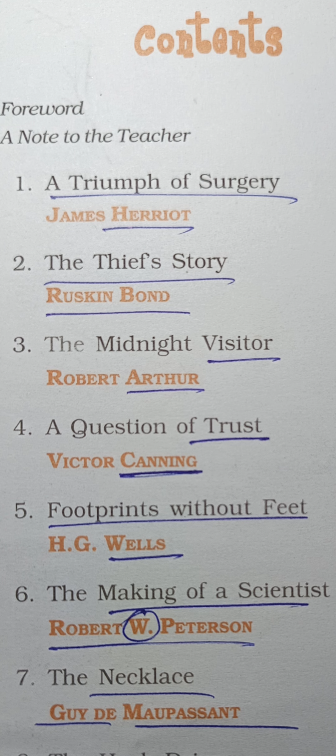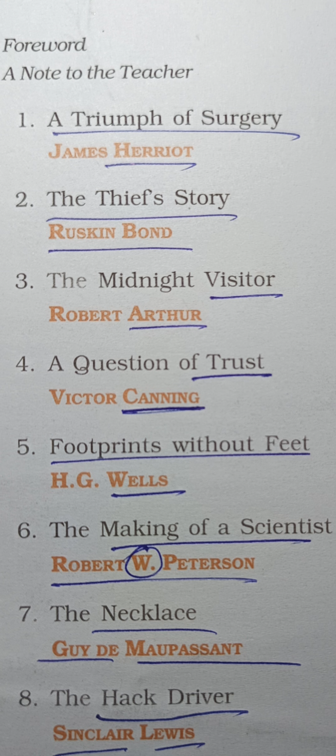Now, The Midnight Visitor. If you invert the V in visitor, it becomes an A, and the last name is R. VR becomes AR. Arthur. Robert Arthur. Right? The Midnight Visitor, Robert Arthur. Now, let's go for A Question of Trust. Can you trust me? Victor Canning.